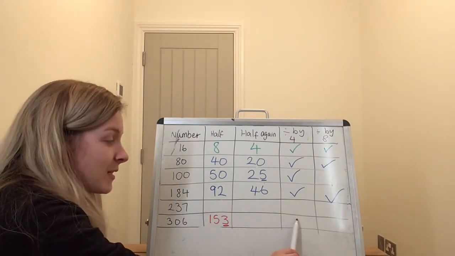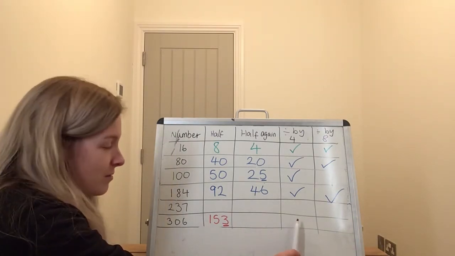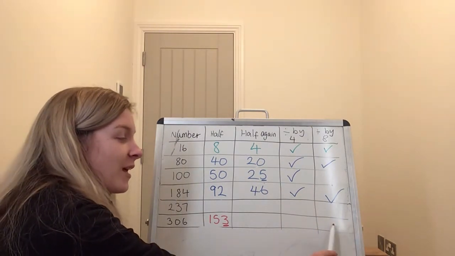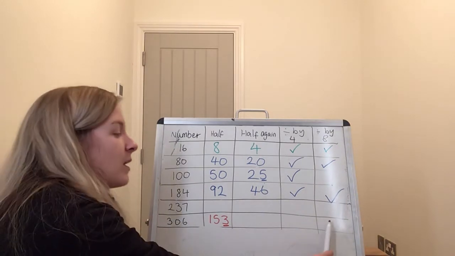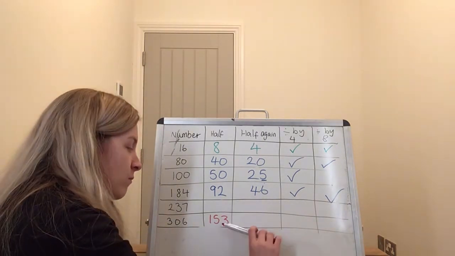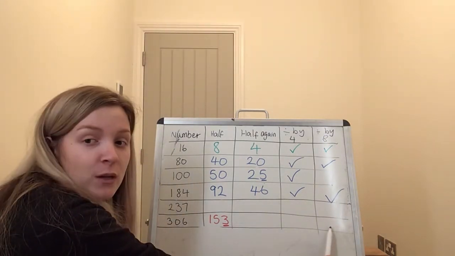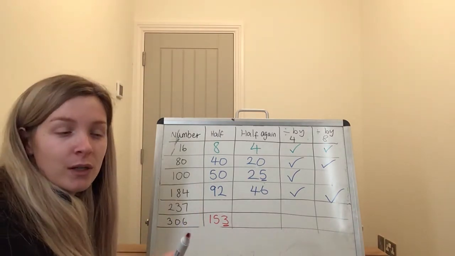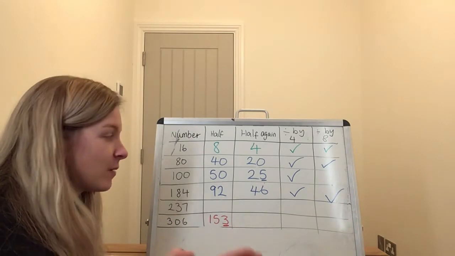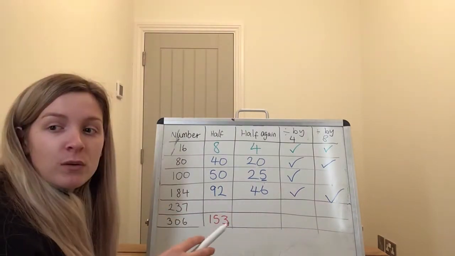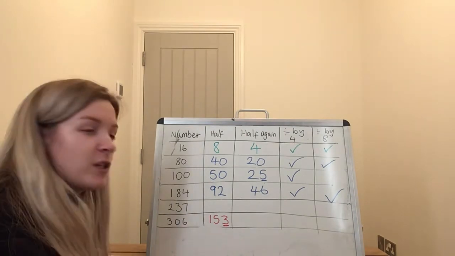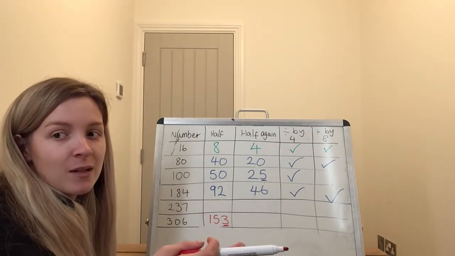So is it divisible by 4? No. We cannot half it again, so it cannot be a multiple of 8 or divisible by 8. Okay, remember when I say multiple, it means a number in that times table. Divisible is very similar. If it's divisible by 8, it's also in the 8 times tables.